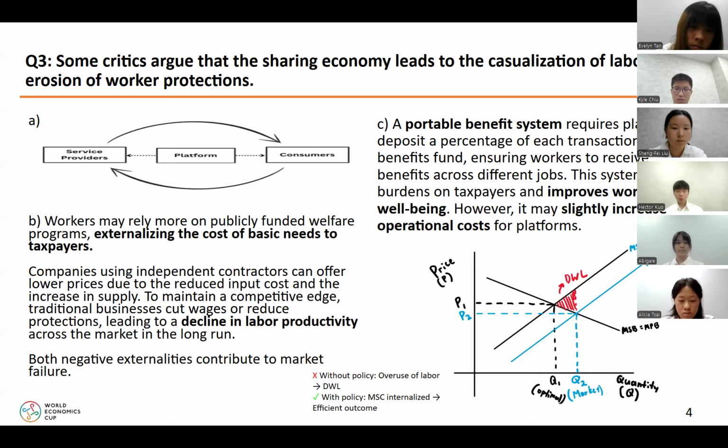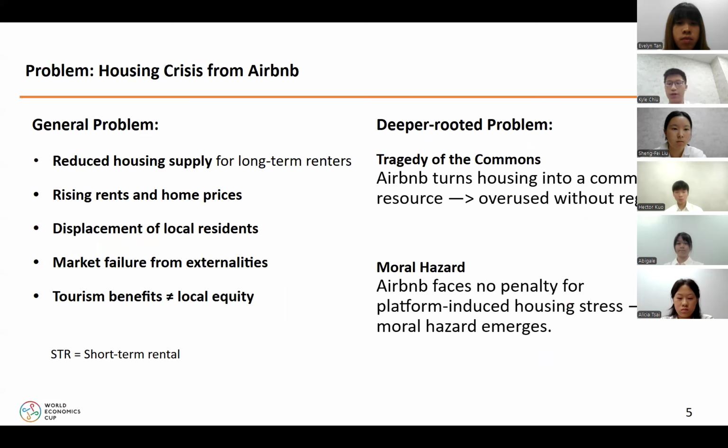Our solution is a portable benefits system that requires platforms to contribute a share of each transaction to a workers' benefits fund. This reduces reliance on public welfare, promotes fairness between gig platforms and traditional firms, and supports worker well-being. While it may raise platform costs and prices, it helps internalize the external social cost of gig work, as shown in the graph. Now that we've finished all the short answer questions, let's move on to the main problem.